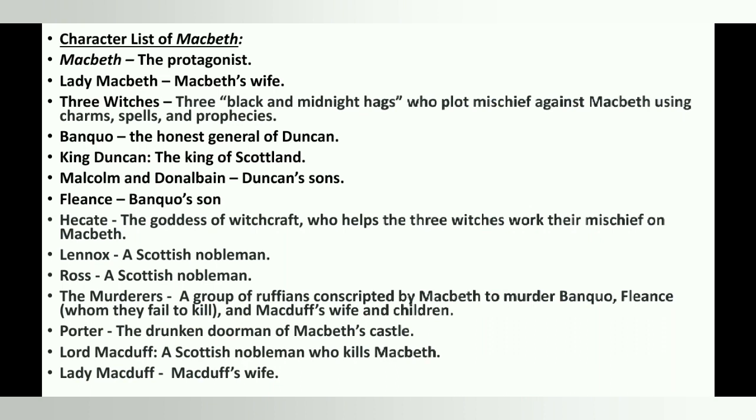And then we have Duncan's sons, Malcolm and Donalbain. And Fleance is Banquo's son. Then there is Hecate. Hecate is the goddess of witchcraft who helps the 3 witches work their mischief on Macbeth. Then you have Lennox. He is a Scottish nobleman. The next is Ross. He is a Scottish nobleman. And then we have the murderers. They are a group of ruffians conscripted by Macbeth to murder Banquo, Fleance, Macduff's wife and children.